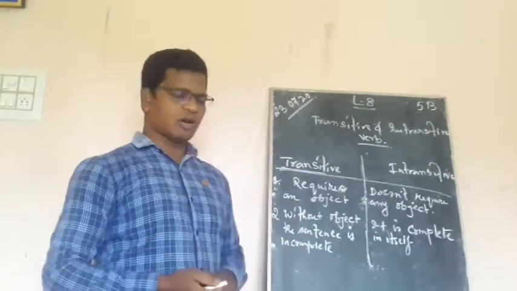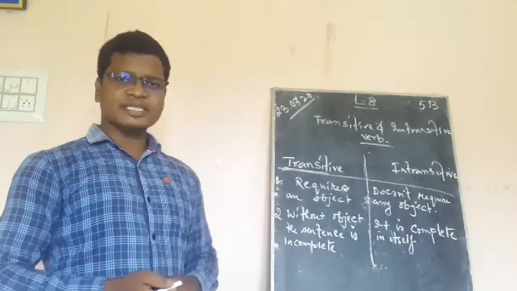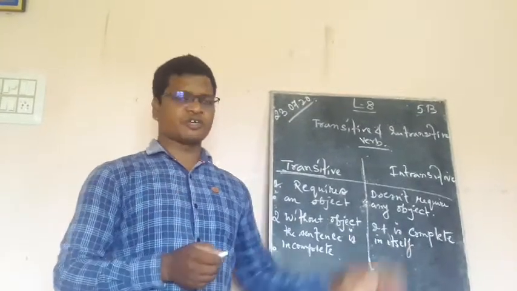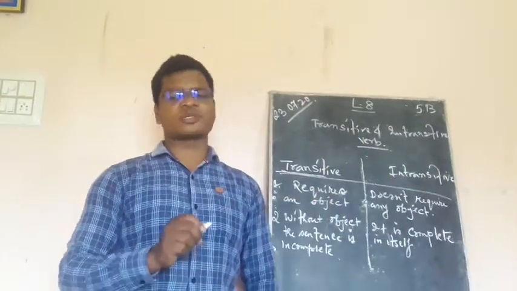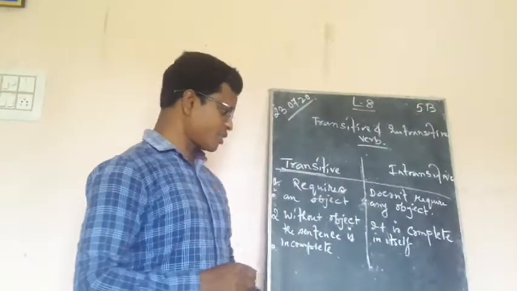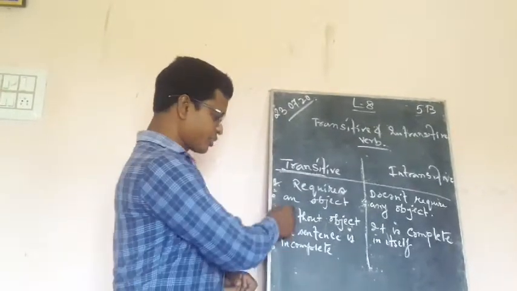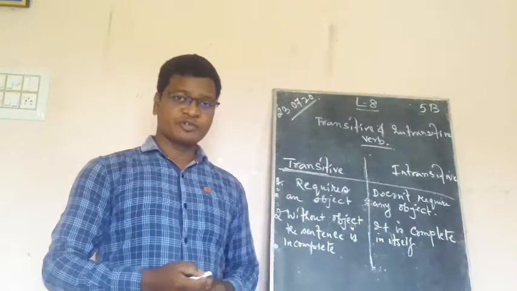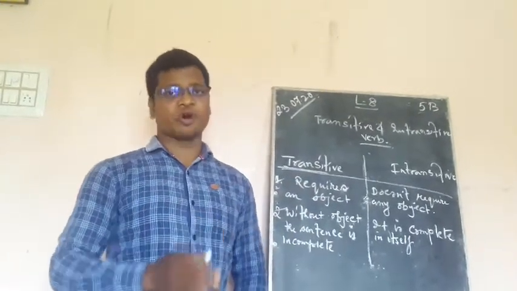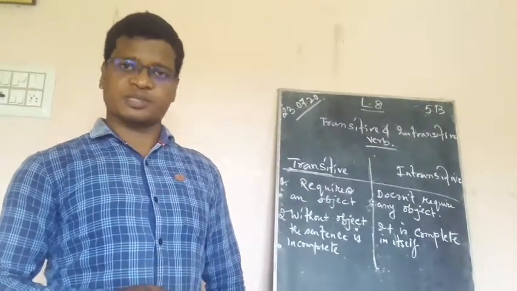Here I have just written down on the board, you can also see it. Like the first one, transitive verbs require an object, whereas on the other side you can see intransitive verbs do not require an object. The second difference you can see, without an object the sentence is incomplete. So here you can see the transitive verb. In the transitive verb what happens? The presence of an object is compulsory to make the sentence complete.